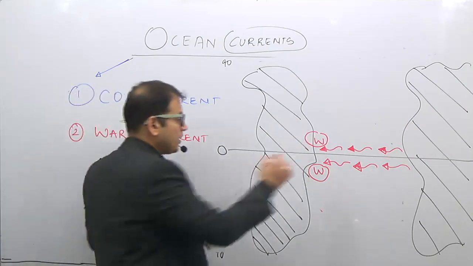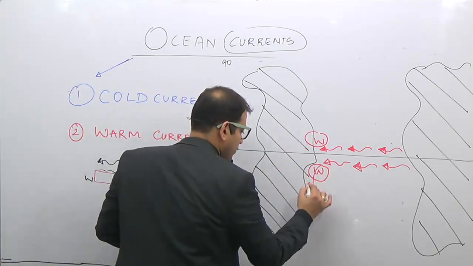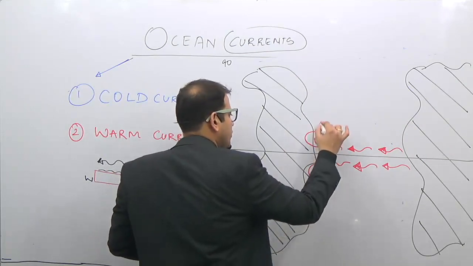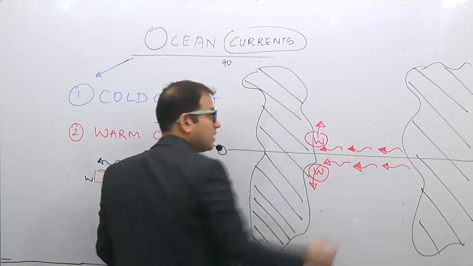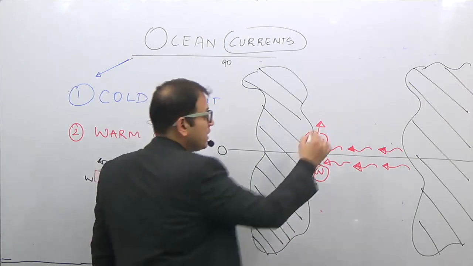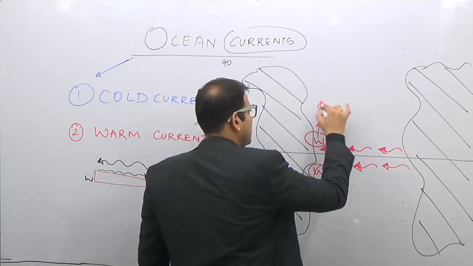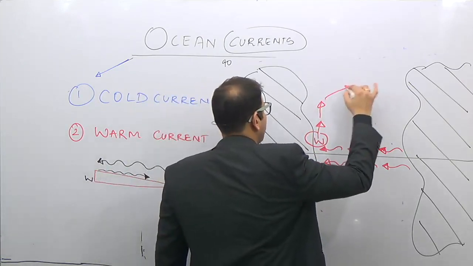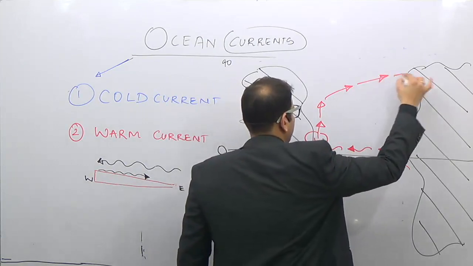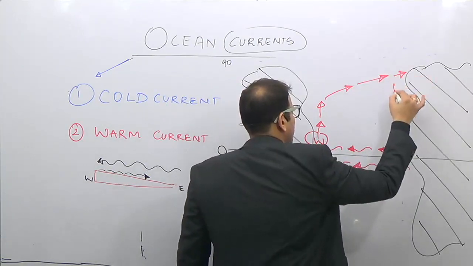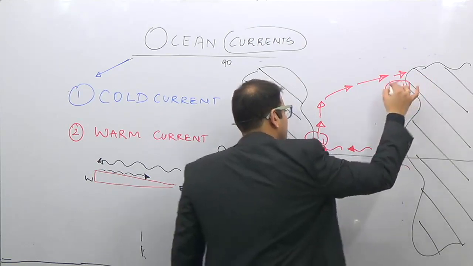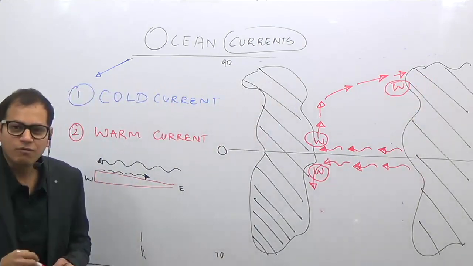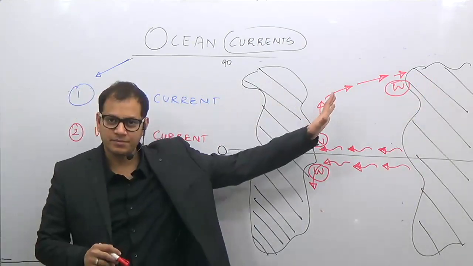After this water will go to the south in the southern hemisphere and to the north in the northern hemisphere. After some latitudes they will come under the influence of the westerly winds, and then they will be diverted by the westerly winds to give rise to the warm ocean current in this direction. So these are the areas of warm ocean current here.